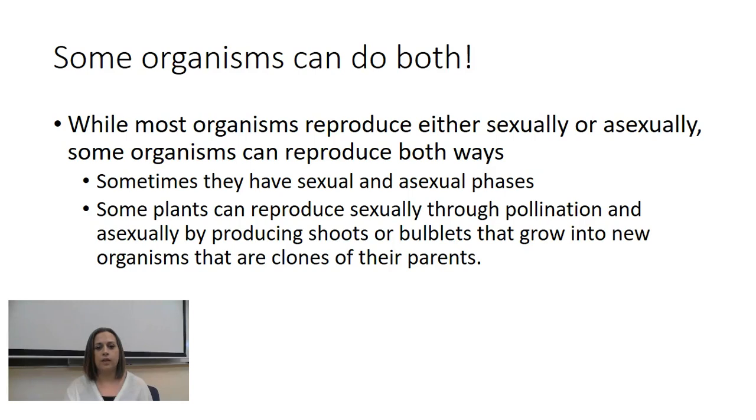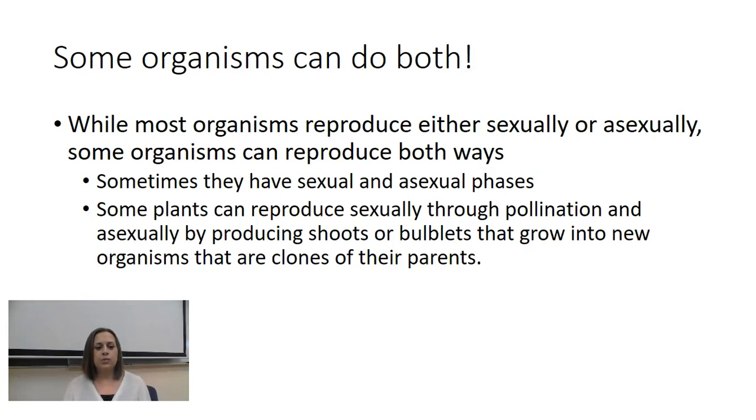And just to throw in a little surprise, some organisms can actually do both. They can actually reproduce sexually and asexually. And it depends on the organism, so not all things can do this. And some organisms have both phases within their life cycle, so they reproduce sexually sometimes and asexually other times.